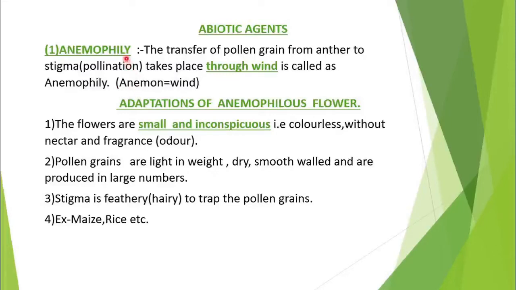So what is the definition of anemophily? When the transfer of pollen grain from anther to stigma takes place through wind, that is called anemophily. Now, what type of adaptations are there in an anemophilous flower, or what are the characteristics of an anemophilous flower? First, the flowers are very small and inconspicuous. Inconspicuous means they do not have color, they are colorless, without nectar, and they do not have fragrance. No sweet smell is there.